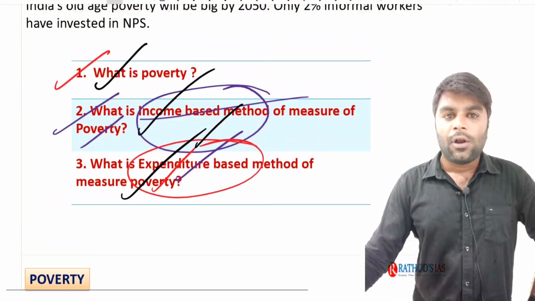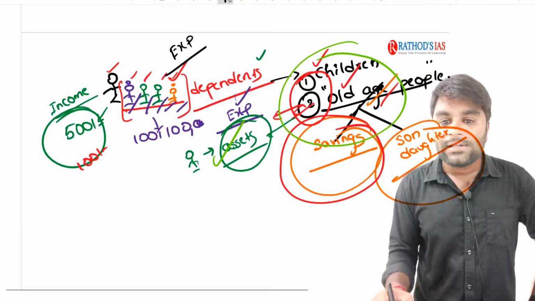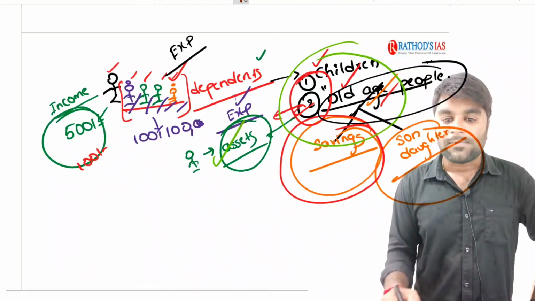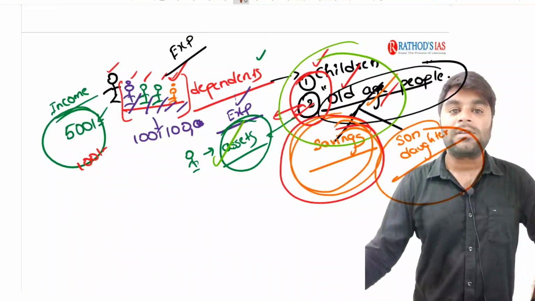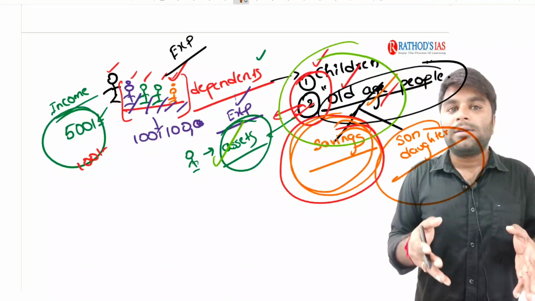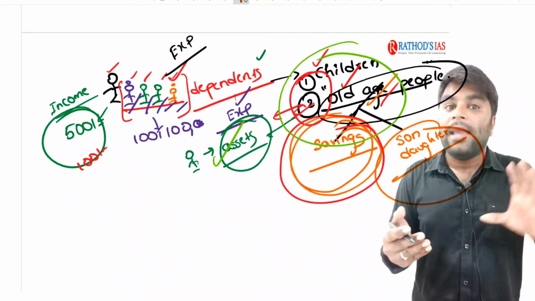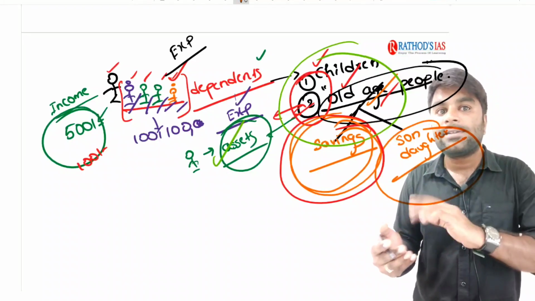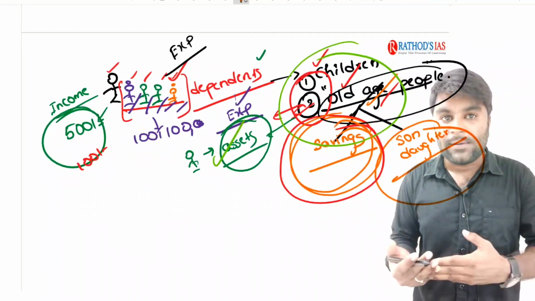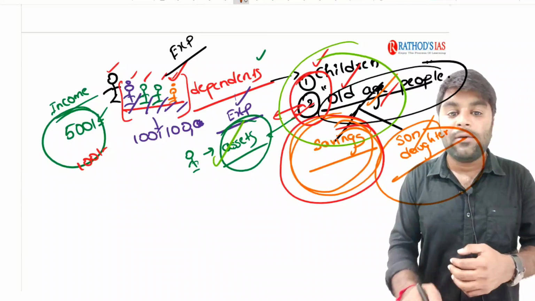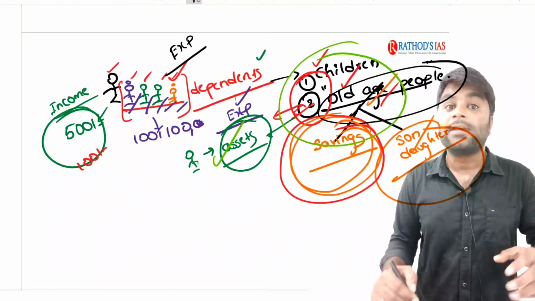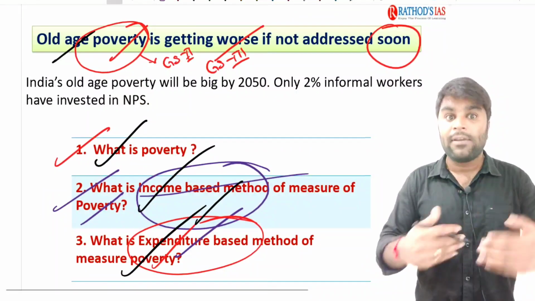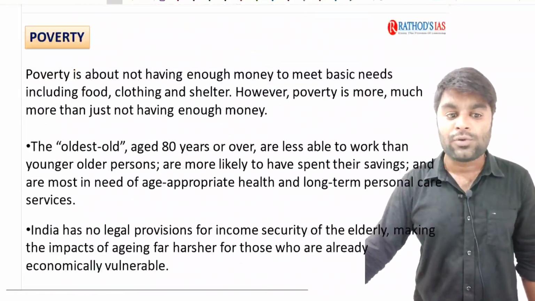Next. Now, as I said, this dependency nature of the old age people often pushes them into the poverty, because mainly they are dependent on the savings. These days, due to inflation and raised prices, the savings they have saved throughout their life by working till 60 or 62 have been consumed very fast. And the dependency of the old age persons on their sons and daughters is also one of the important reasons why they get pushed into poverty. Now let's look at the current affair. I hope I have given the basics very clearly for you. I hope you understood the concept.